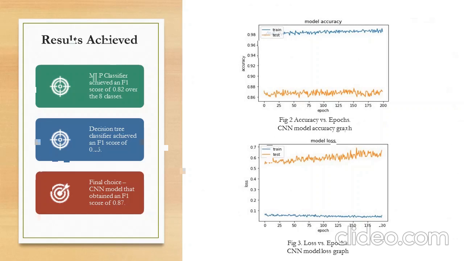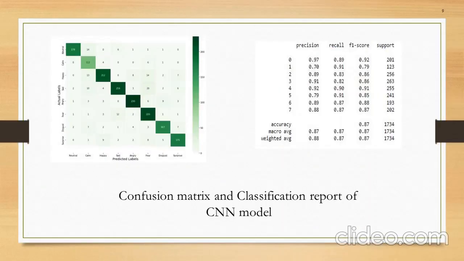Next, this is the confusion matrix and classification report of the model we have used in our speech emotion recognition system, that is CNN.